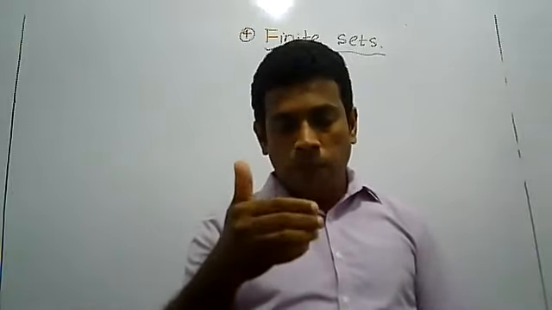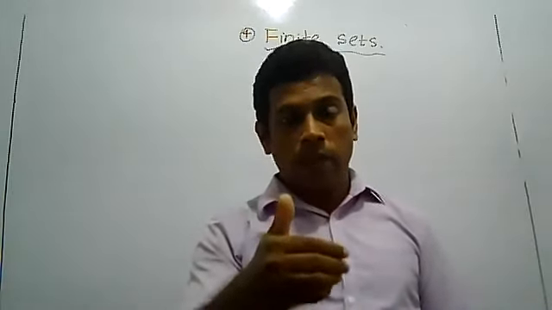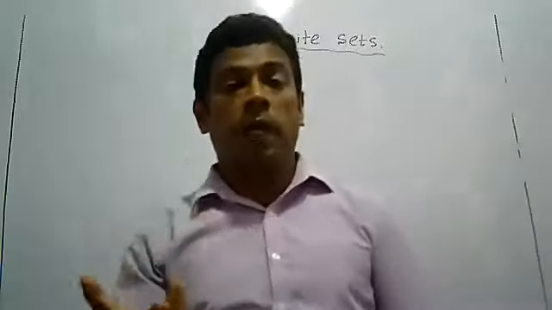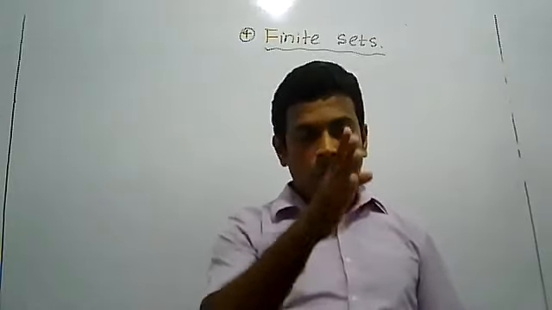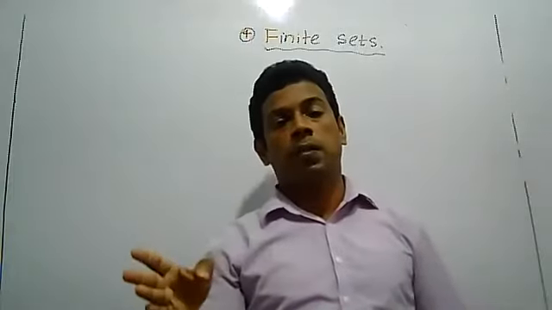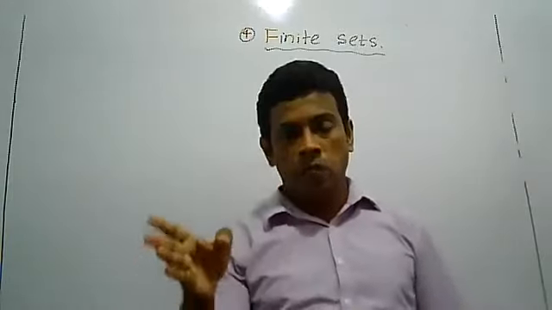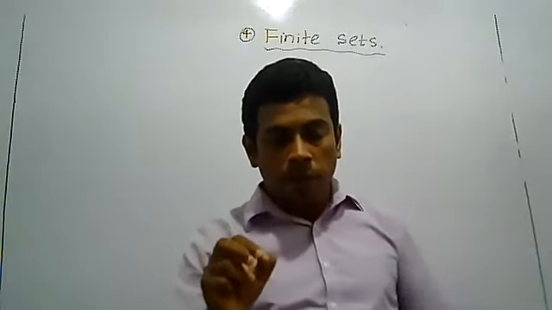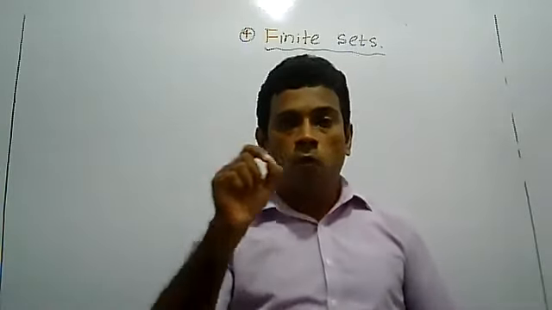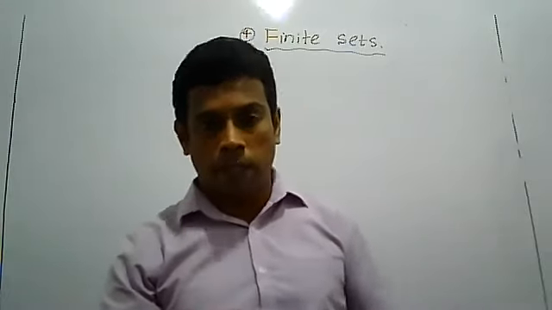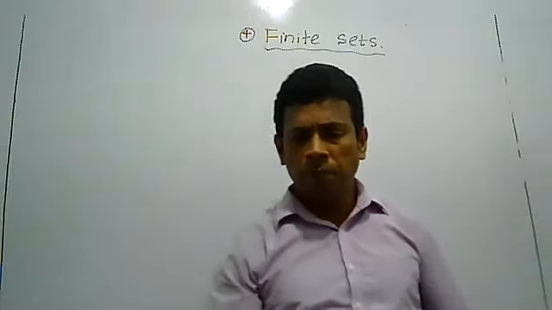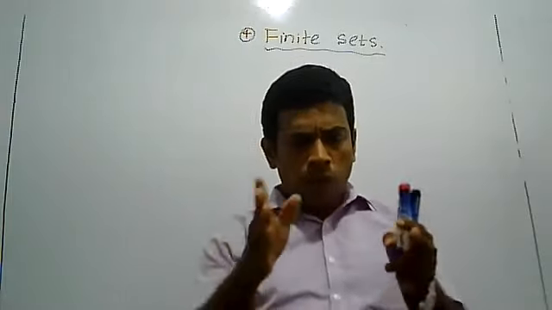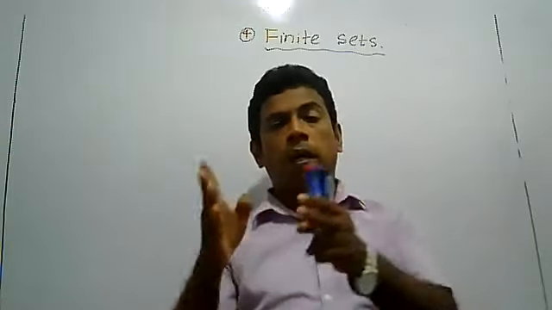Now, the theory is very easy to explain. The next term of this lesson is infinite set. There are two types of sets you are learning in grade 9 for the first time: finite set and infinite set. Finite means the number of elements is countable, a finite set. Uncountable number of elements, infinite set. Finite means countable, infinite means uncountable.